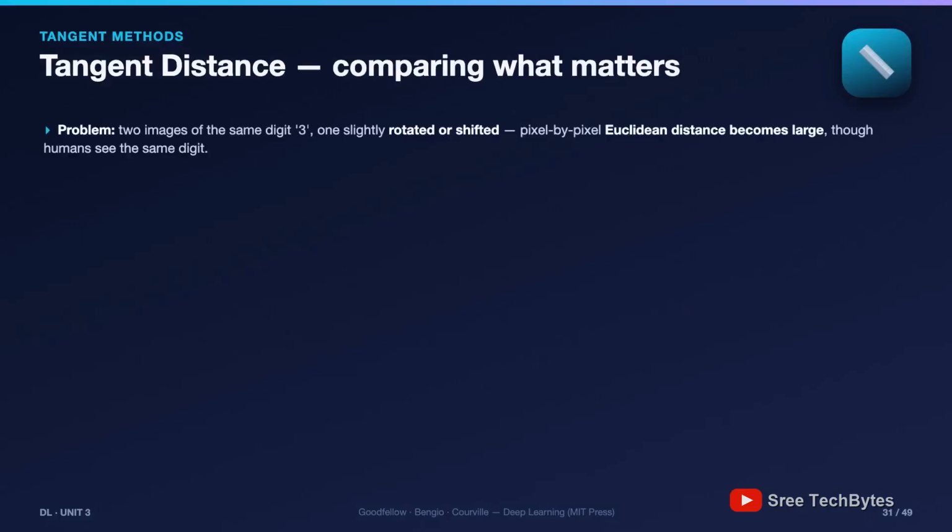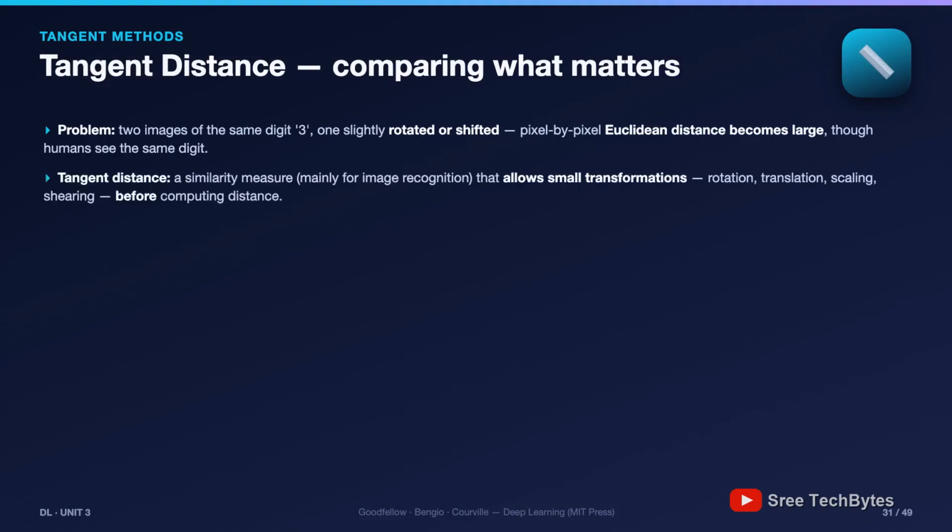First, tangent distance, a smarter way to compare images. The problem: two handwritten threes, one slightly rotated. Compare them pixel by pixel with Euclidean distance, and the distance is large, because every pixel moved. Yet any human sees the same digit. Raw pixel distance is blind to harmless transformations.